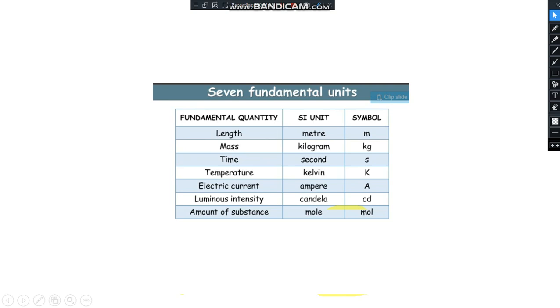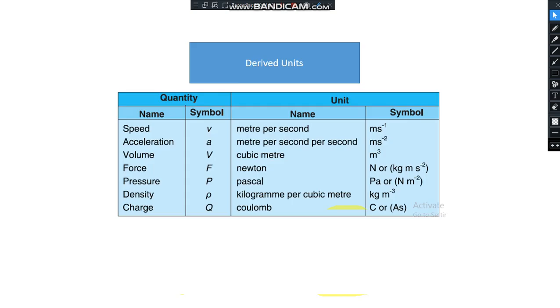And here are the 7 fundamental units. Length, its SI unit is meter, and the symbol is small m. Mass, its SI unit is kilogram. Time, its SI unit is second. Temperature, its SI unit is Kelvin. Electric current, SI unit ampere. Luminous intensity, SI unit candela. Amount of substance, SI unit mole.